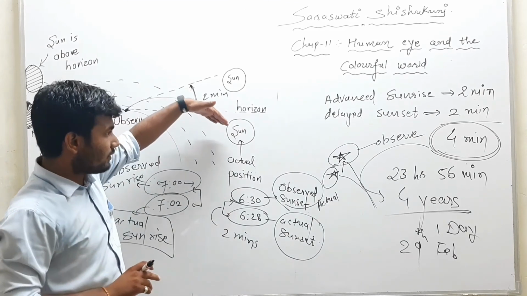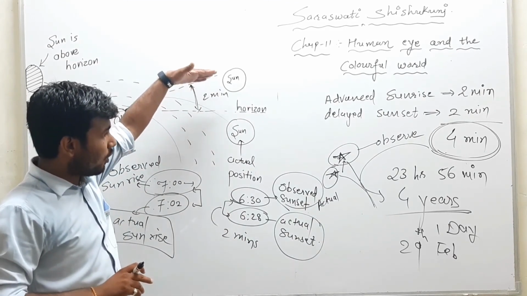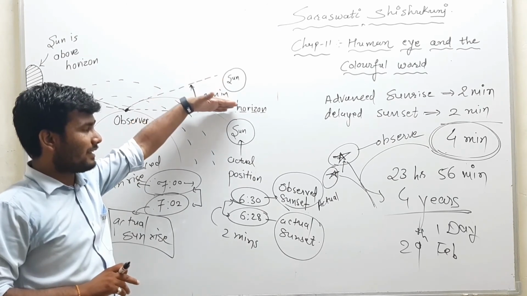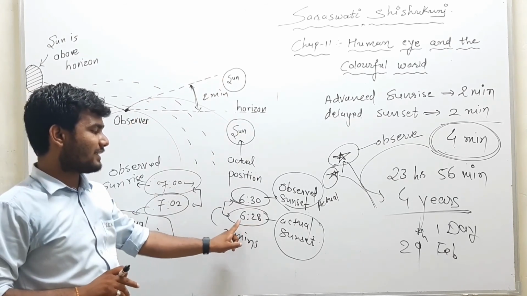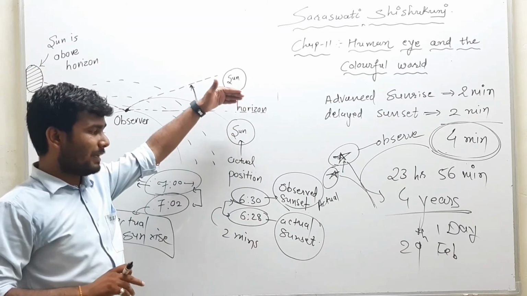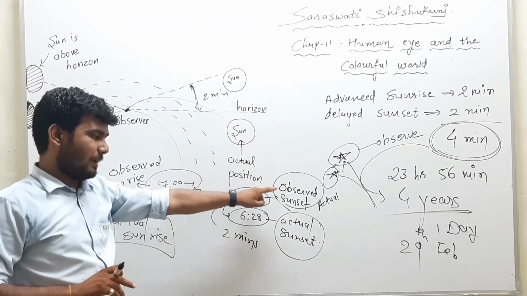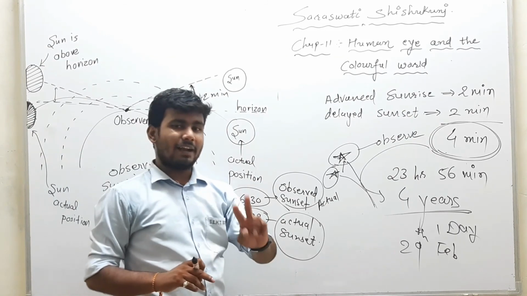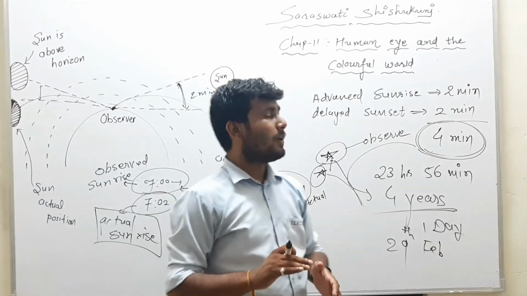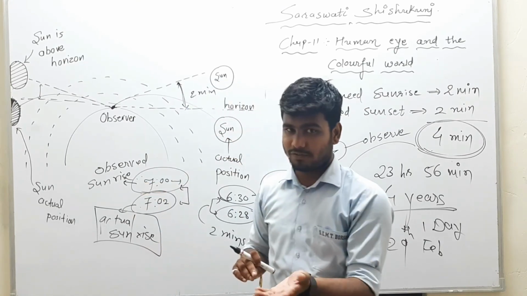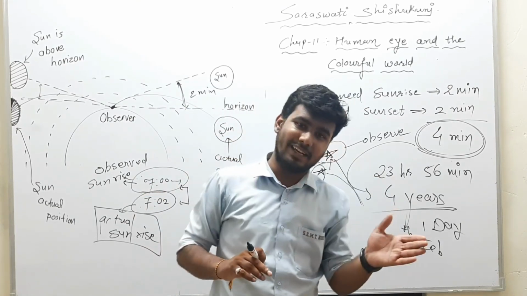And our observed sunset will be at 6:30, but actually it will be at 6:28. So that is the delay of our observed sunset in comparison to the actual sunset, also of 2 minutes. This way we can understand the advanced sunrise, which is of 2 minutes, and the delayed sunset, which is also of 2 minutes.